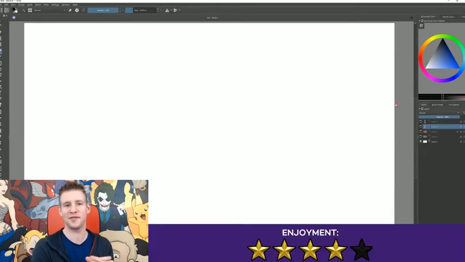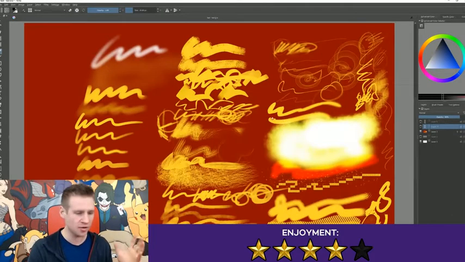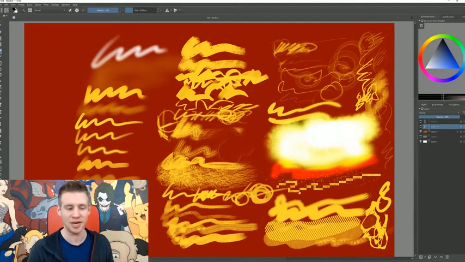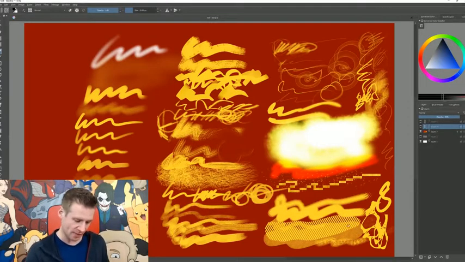Enjoyment, I gave 4 out of 5 stars. Again, sort of coming back to some of those slight learning curve and interface issues that made it a little less fun, but the art creation experience itself was very fun. So much so that I do genuinely feel like there's loads that I haven't gotten to explore, such as effects brushes that come with default sort of overlays, and you can have some halftone mixes here. They default to scale and work with each other. I thought there was a lot of potential there.